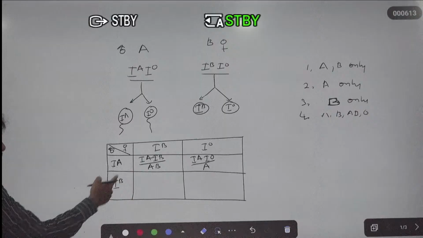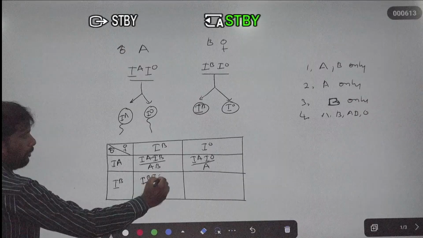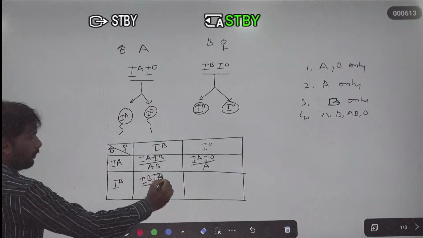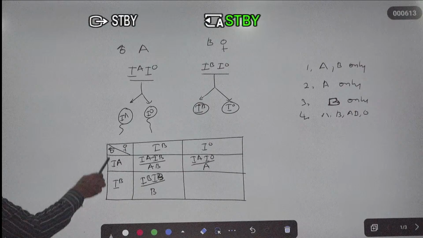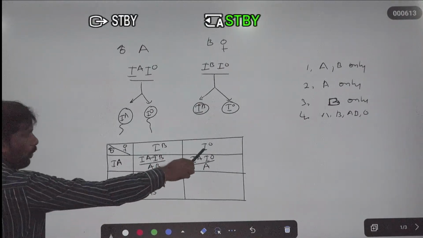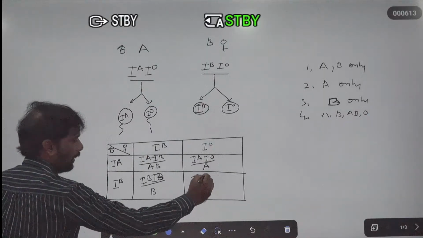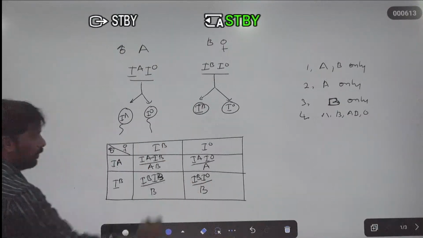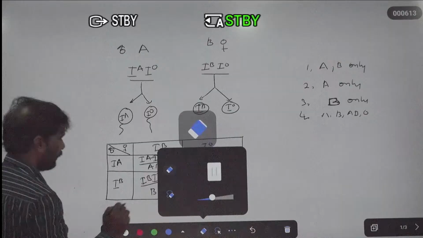Next, sperm IO and ova IB. So IO IB is the B blood group. Next, the sperm of the male organism IO and the ova of the female organism IO. One minute, sorry.